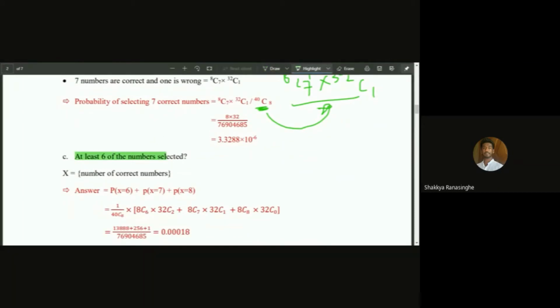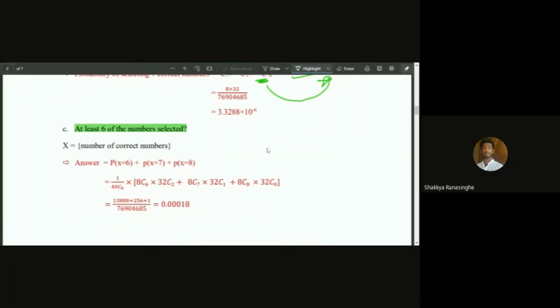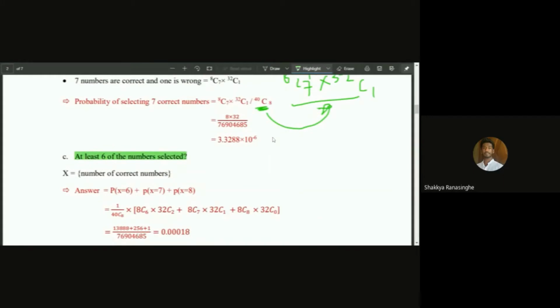And the next part, at least 6 numbers selected. So the question is at least 6 numbers, which means 6, 7, and 8. So we have to consider 3 possible combinations, right? There should be 6, there should be 7, or there can be 8.